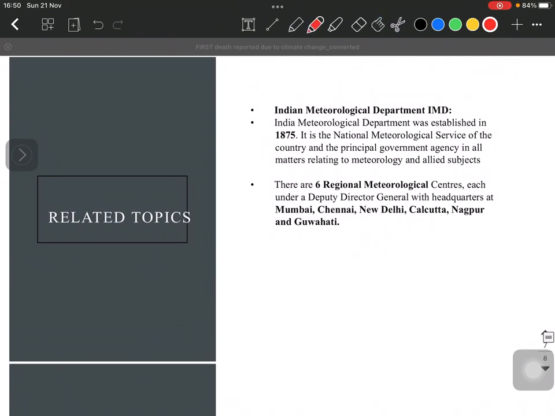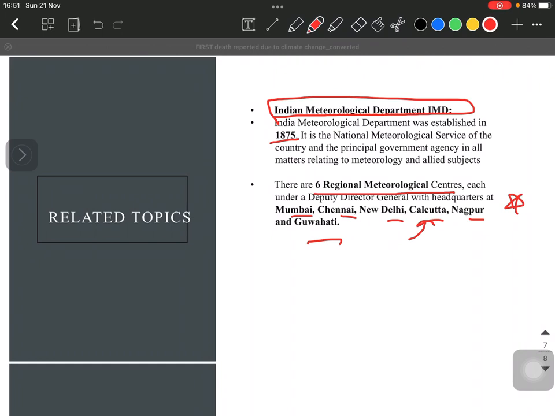Also, we went through a department in this lecture, that was the Indian Meteorological Department. We all know that it was established in 1875, and recently in one of the PSC exams there was a question about the 6 regional meteorological centers, and I think that this should be remembered, right? There are 6 regional meteorological centers, one in Mumbai, Chennai, New Delhi, Calcutta, Nagpur, and Guwahati. Okay, so I think that should be it.